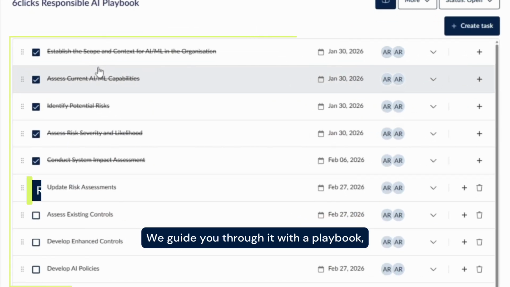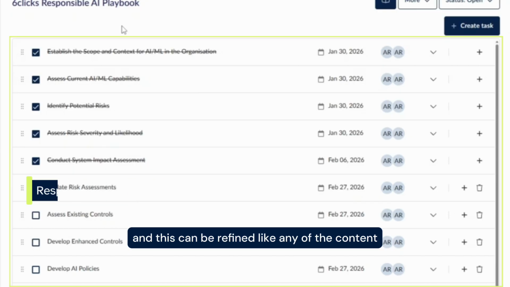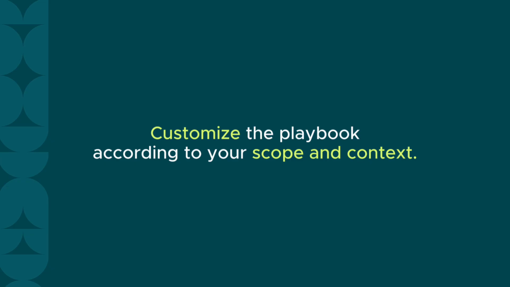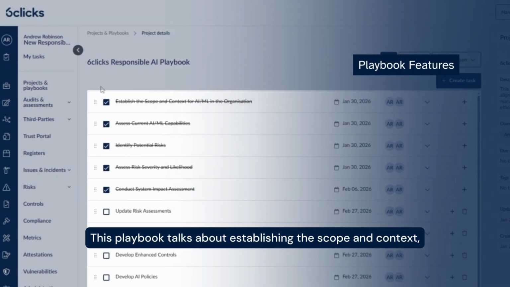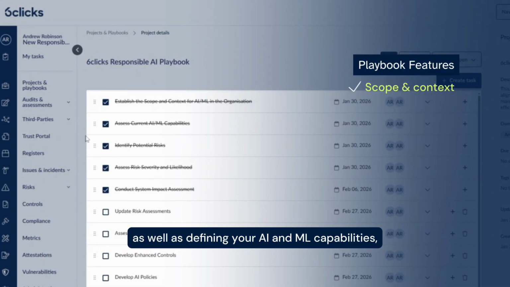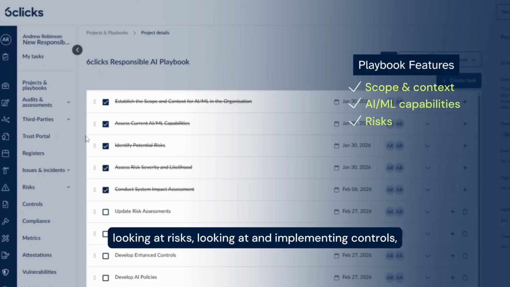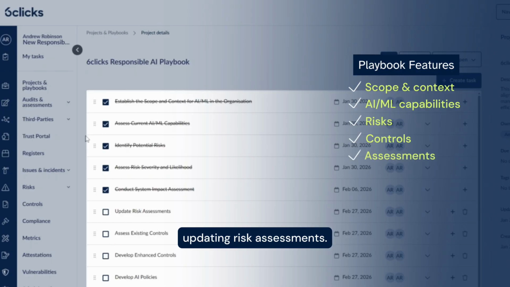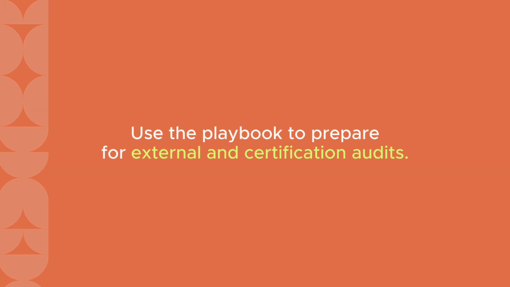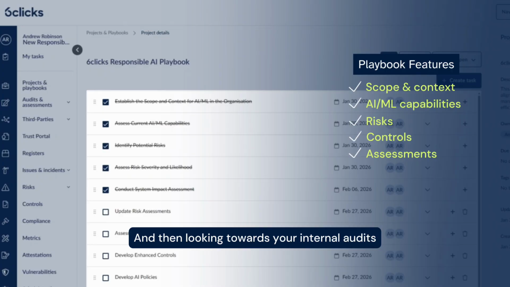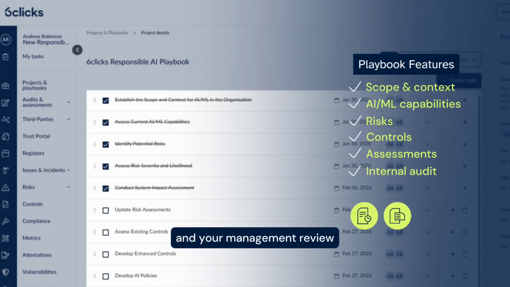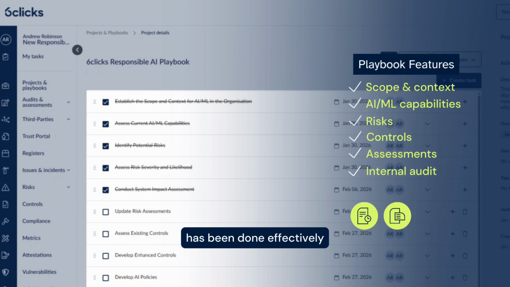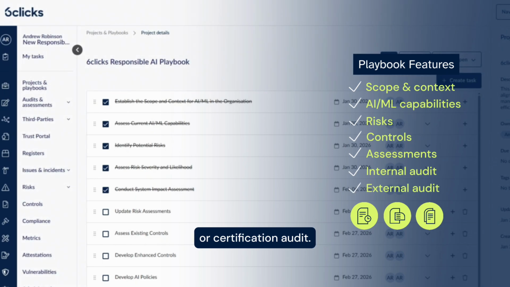We guide you through it with a playbook, and this can be refined like any of the content to suit your own requirements and workflows. This playbook talks about establishing the scope and context, as well as defining your AI and ML capabilities, looking at risks, looking at and implementing controls, updating risk assessments, and then looking towards your internal audit and your management review to check that everything has been done effectively before potentially undergoing some kind of external audit or certification audit.